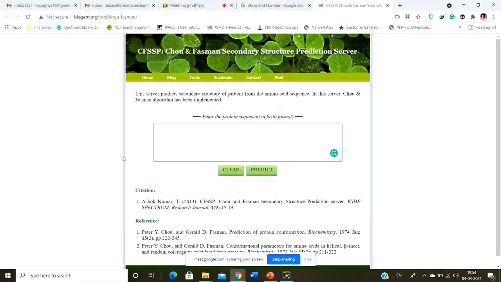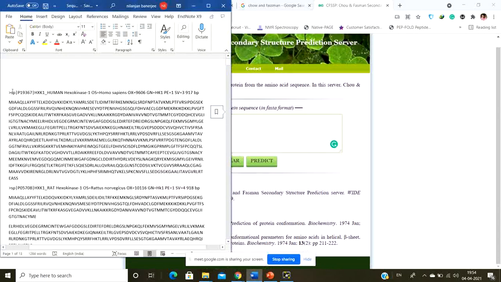So this is a server. This server was developed by Chou and Fasman, and this particular server is used to predict the secondary structure of a protein. Whenever you upload a protein sequence, it is going to predict the structure. So let me suppose, okay, this is a protein.